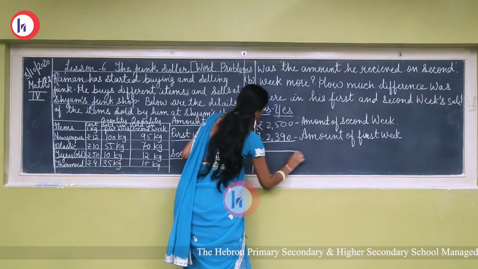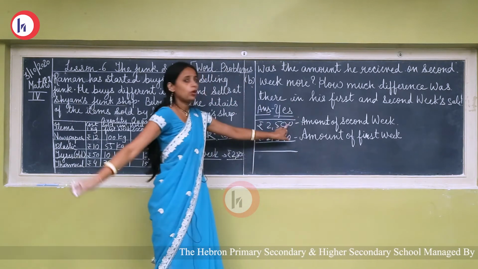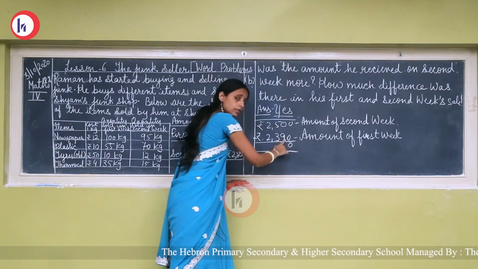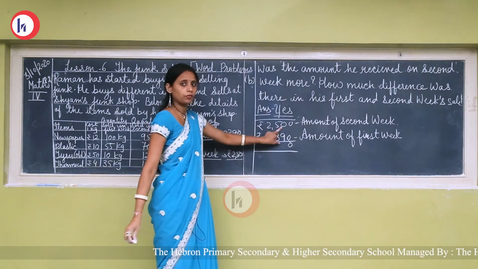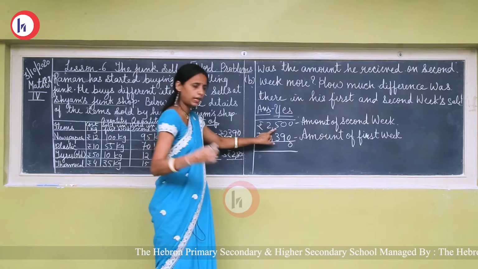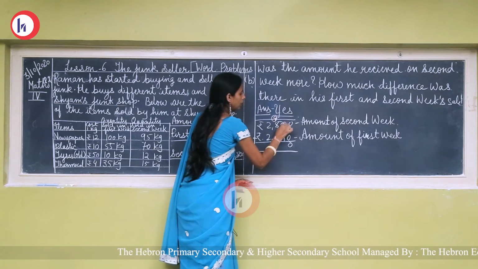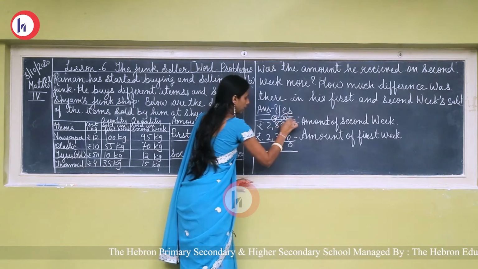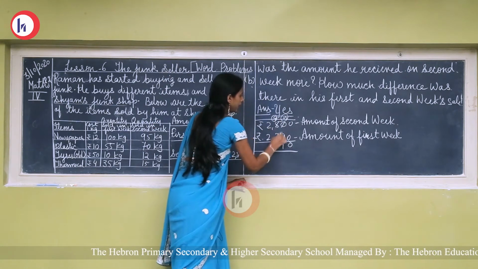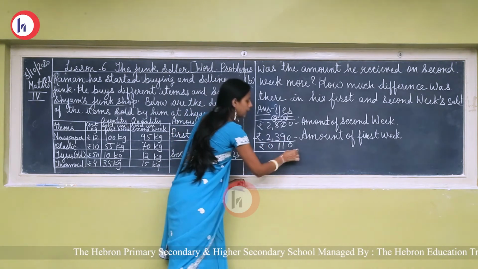Now do subtraction. Minus karna hai, okay? 0 minus 0, 0. Now 0 minus 9, we can't do here, so we have to take the borrow from which number? From 5, it is on 100 place. So we'll cut 5 and we'll write here 4 and we have to write here 10, okay? 10 minus 9, 1, 4 minus 3, 1, 2 minus 2, 0. So rupees 110 is the difference.